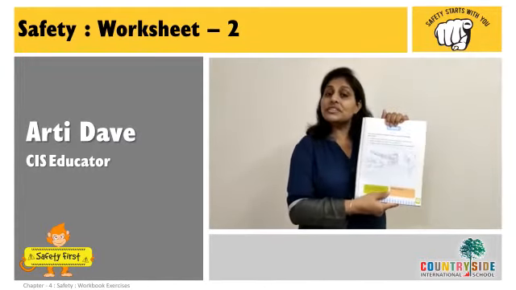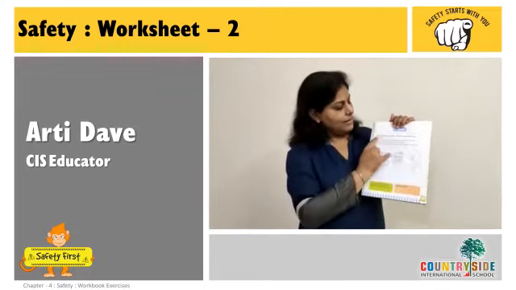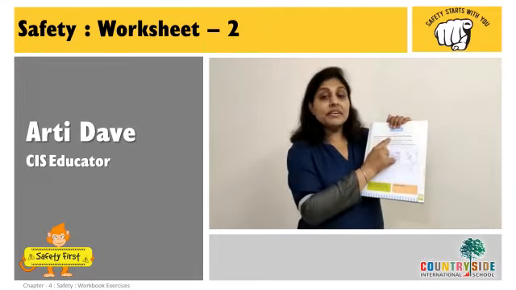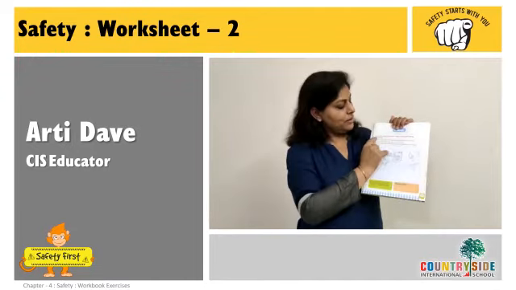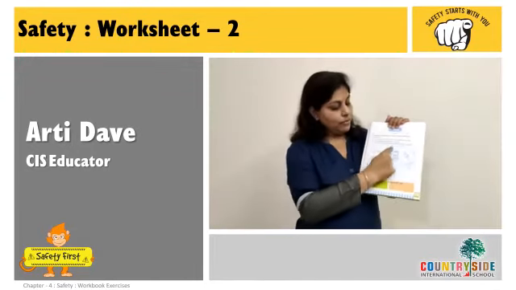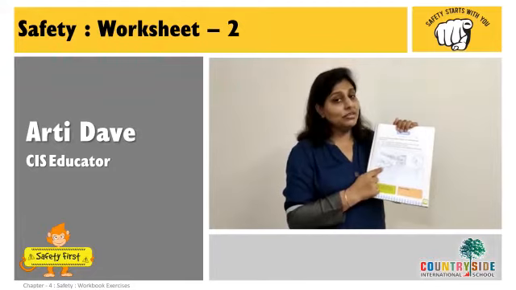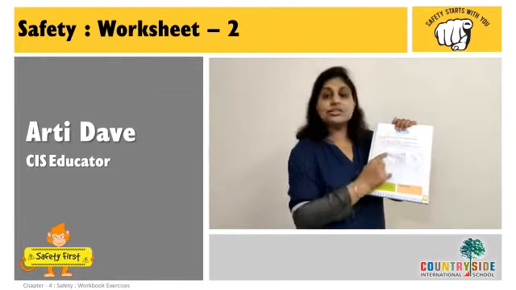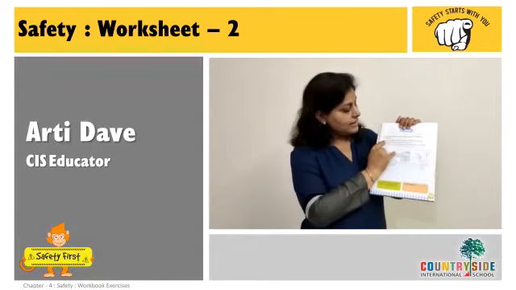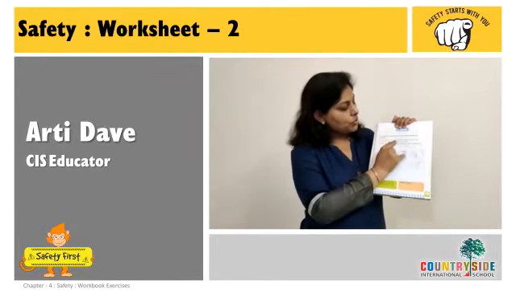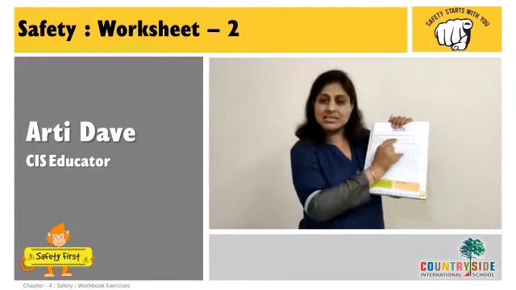This is your worksheet number 1. It says, look at the picture given below. Color it as per the following instructions. Now, you don't have to color the whole picture. You have to read the instructions and color accordingly. What does the first instruction say? Color the part of the road where you should cross the road.